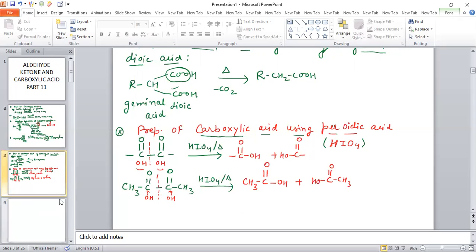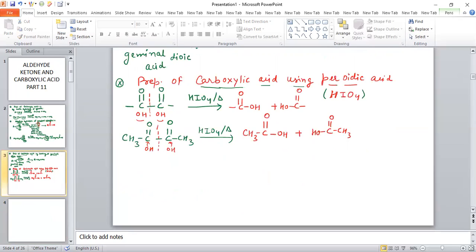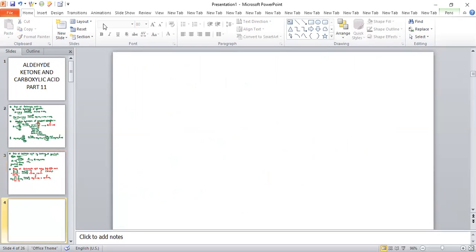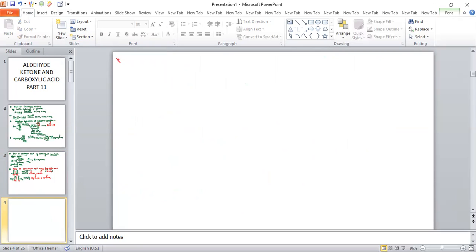There are some other methods for the preparation of carboxylic acid. We have already discussed the iodoform test. So by using the iodoform test, we can also prepare carboxylic acid.